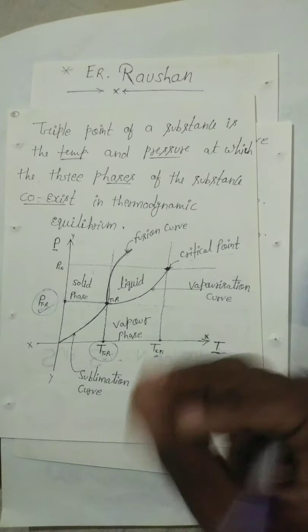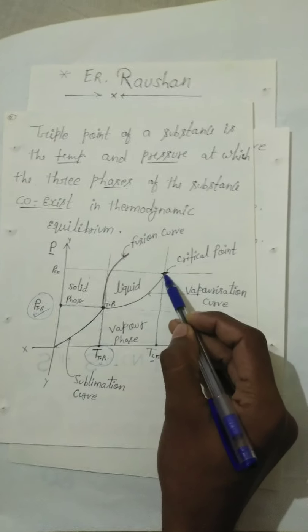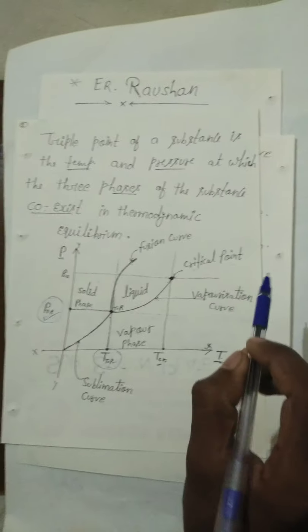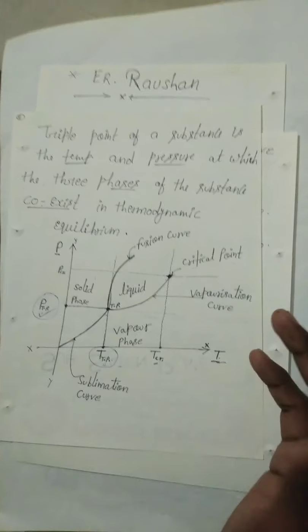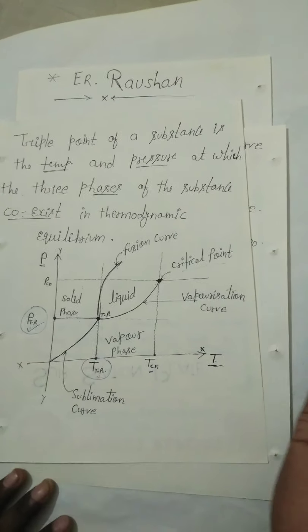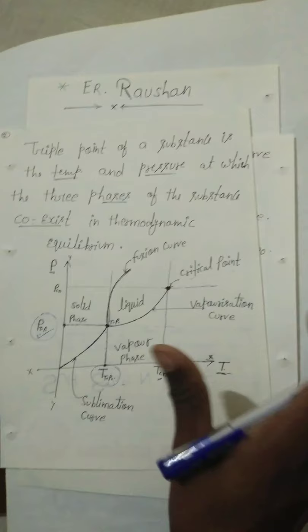Another definition generally you say is that it is that point where the liquid line directly changes into the saturated vapor line. So this is the critical point.